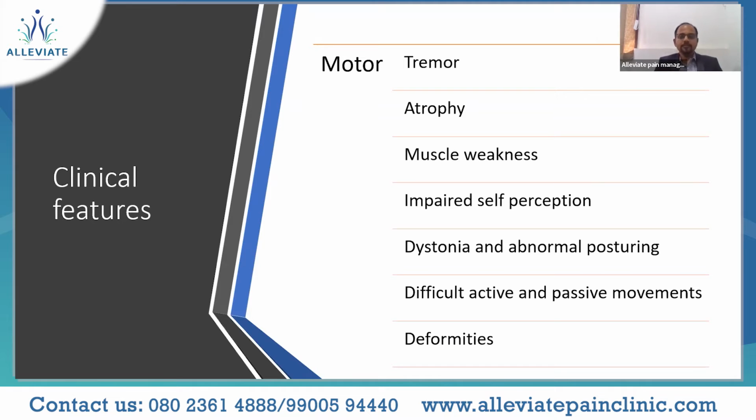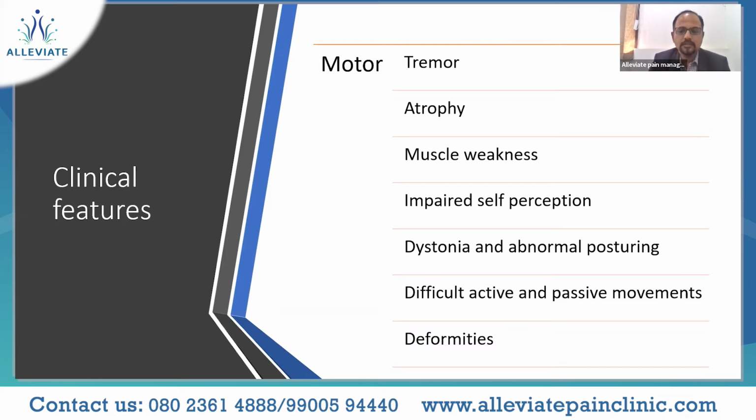What happens in the chronic phase is, you can imagine that limb, even at the cortical level, the brain starts thinking that this is a non-functioning limb. Thus the patient perceives that this limb is no longer helpful, and it is not functioning like the normal limb. That impairment is sustained, which leads to chronic phase features like dystonia and abnormal posturing.